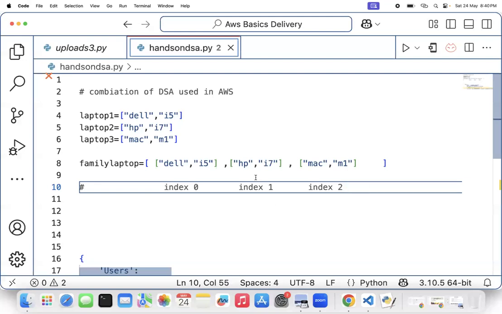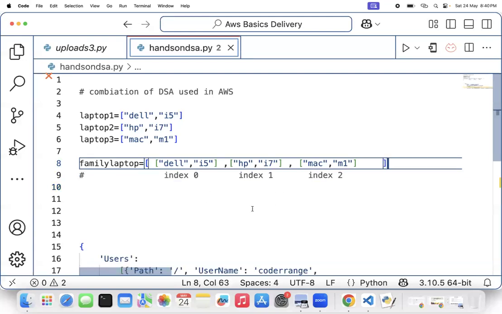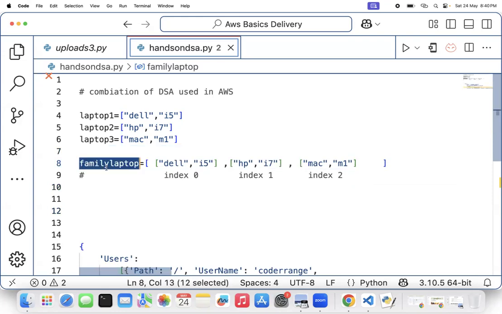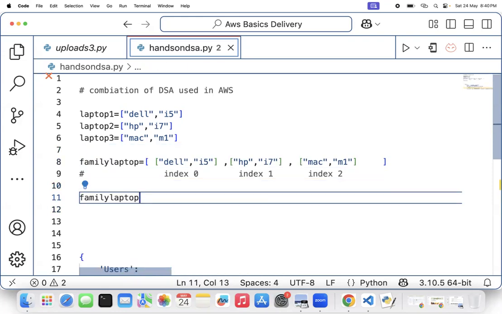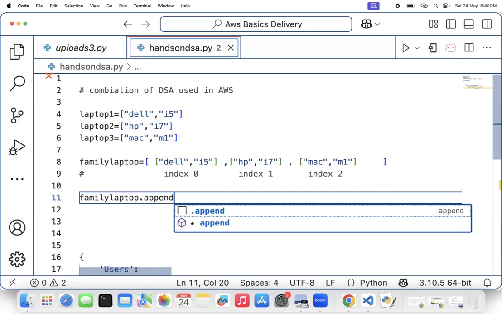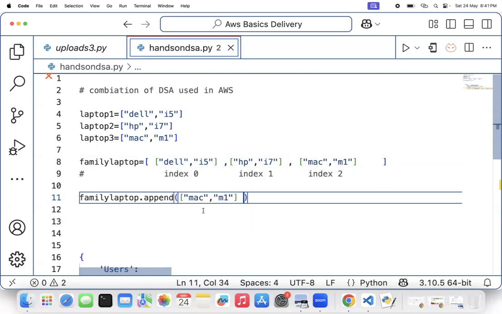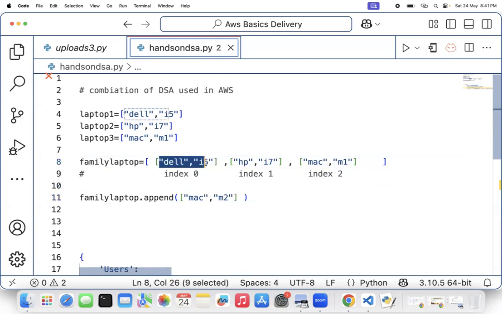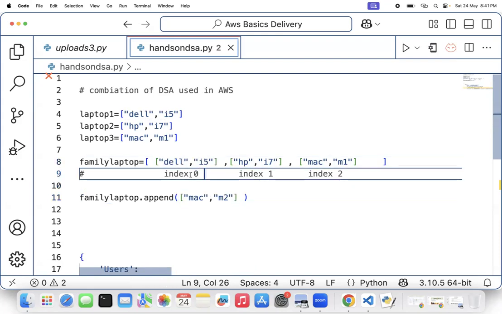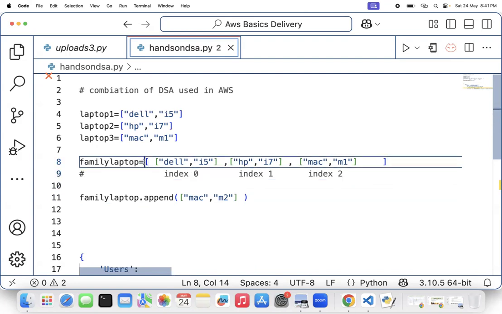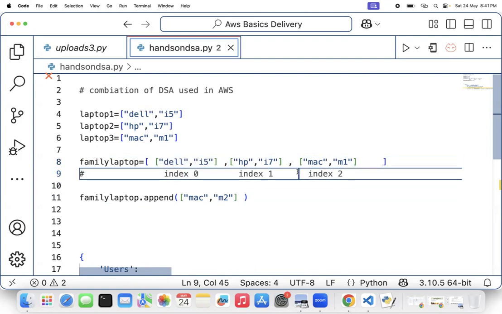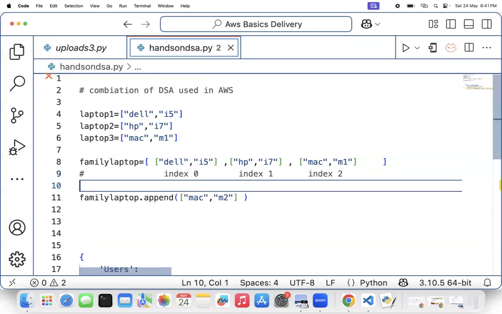Index 2. So if in your family you buy one more laptop, you are going to add dot append. Inside this, if you are adding one more laptop in your system, that is Mac M2. Okay, so then the index will become 3. So it means each laptop is one list, and each list will have an index, because I am writing a list. Inside the list, I am adding one laptop configuration as indexes. Is this clear or not, guys?